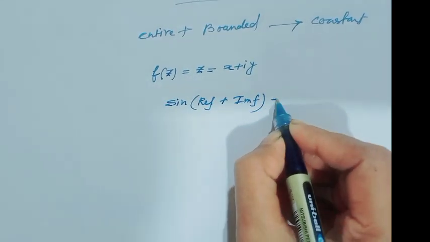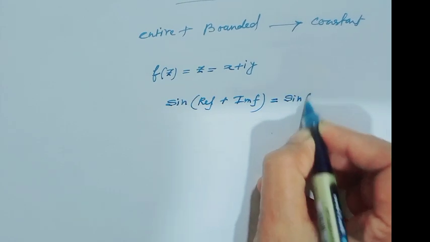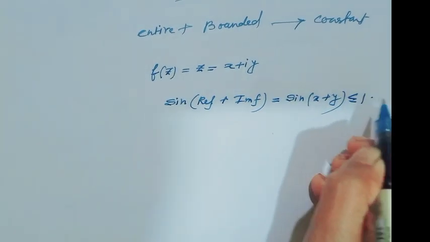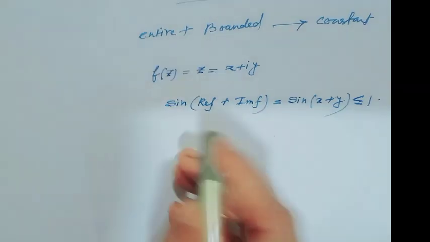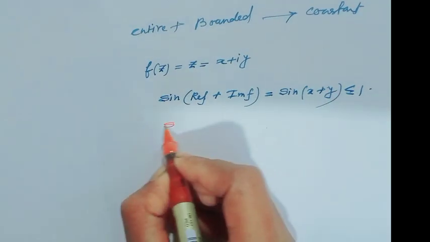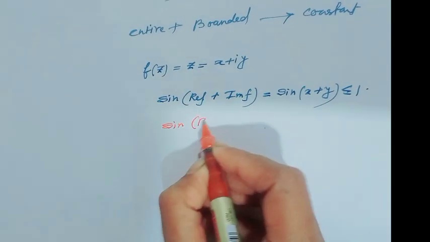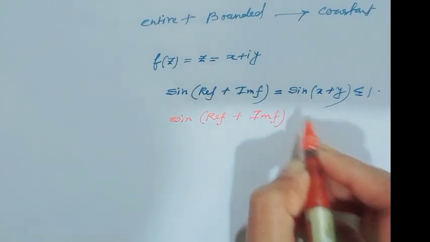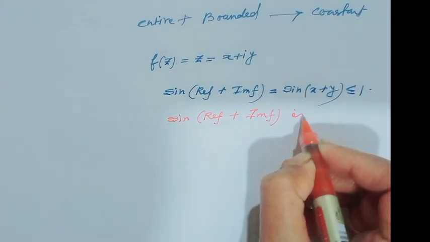means sine of x plus y, and given this is less than or equal to 1, that means sine of real f plus imaginary f is bounded.